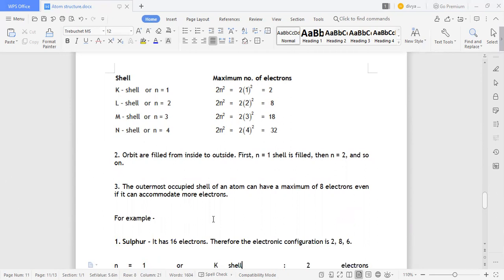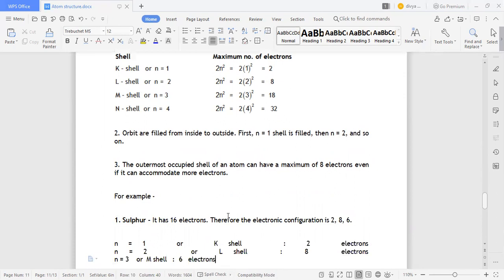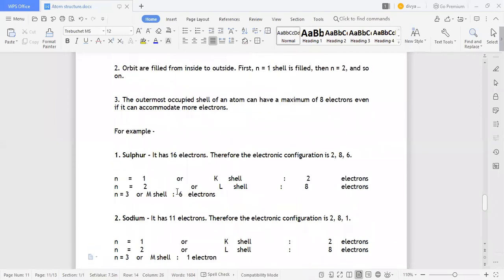Okay, the outermost orbit of an atom can have a maximum of 8 electrons, even if more electrons have accumulated. So it can have a maximum of 8 electrons even though the atom has more electrons. They are saying that. And for example, sulfur has 16 electrons.